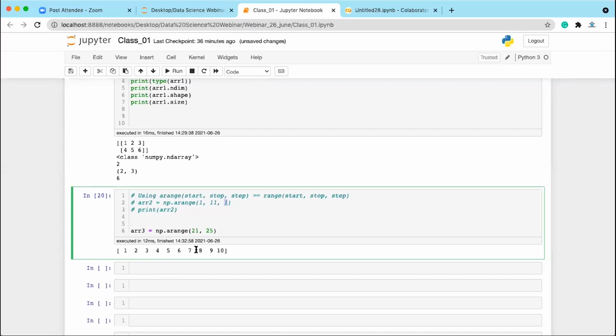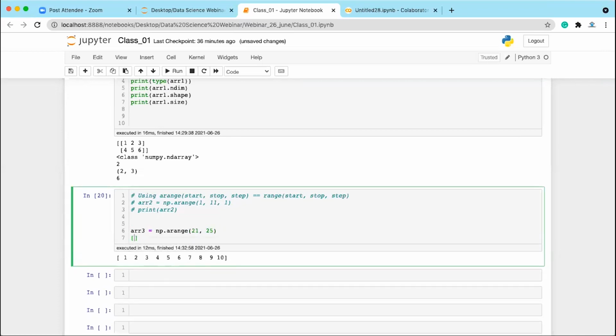Okay, fine. By default, it is 1. If you do not give this, it is still considered as 1. So for 21 to 25, what will be the output? Print array 3. What will be the result of array 3? It will create an array from 21 to 24. Okay, so this is the array 3 we have created.